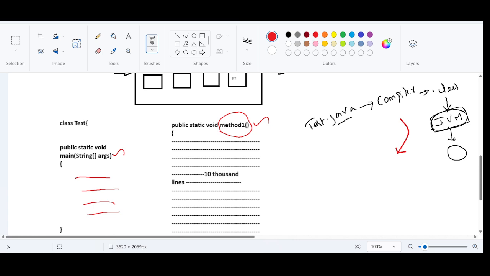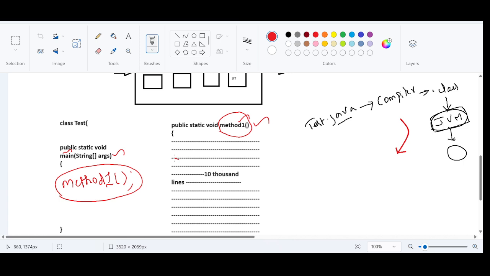If you are defining any instructions in the main method, those instructions will be executed, and it will not consider the methods that are defined outside the main method, right? So in order to execute this method, I need to call this method inside the main method. How do we perform a method call? Usually we just write the method name and empty parenthesis. Right, I have already said. Now the main method is going to be the caller method or calling method, and this method is going to be the called method.